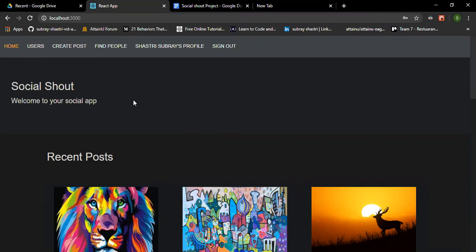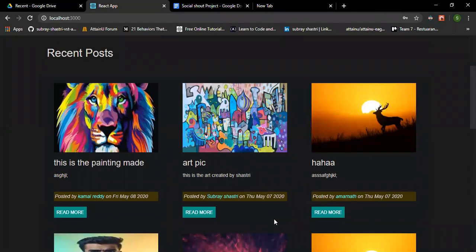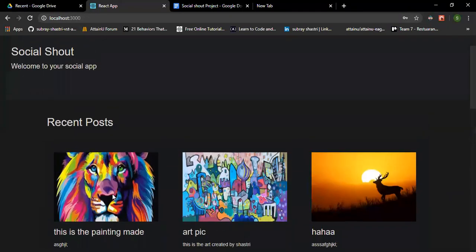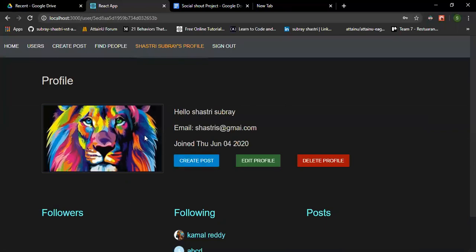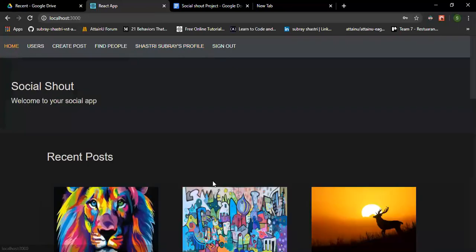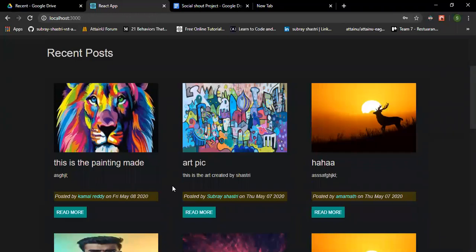In the future, we are trying to implement like and unlike features and commenting and uncommenting features, and privacy. Right now everybody can see everybody's post, but in the future we are trying to make it private, so that if a user follows another user, he can only see that user's posts.